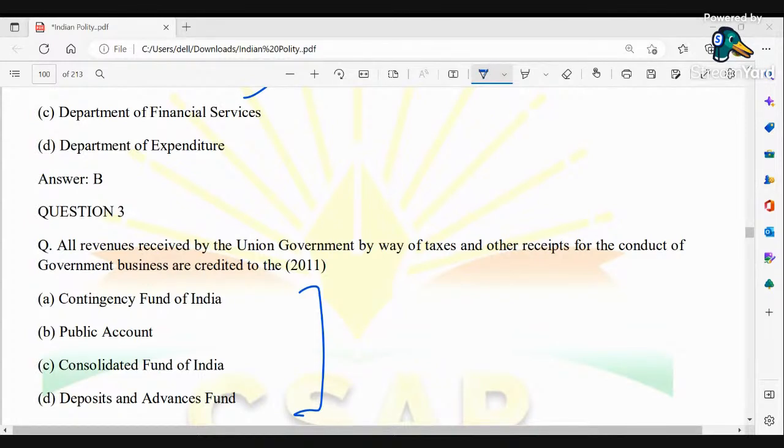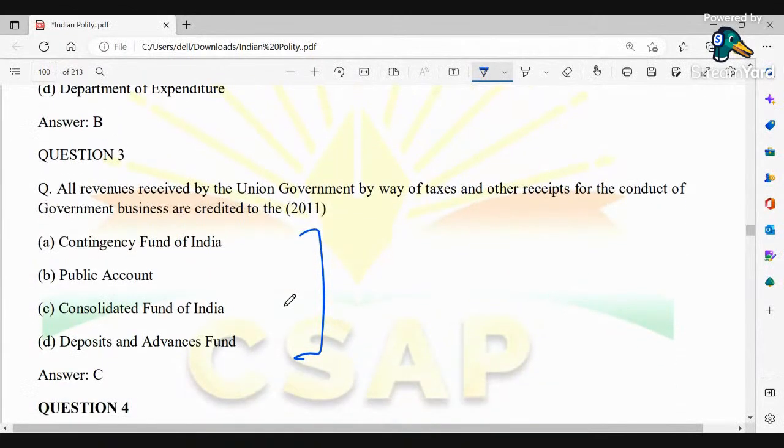Okay, revealing the respective answer. So here the appropriate answer is C, that is the Consolidated Fund of India. So all revenues received by the Indian government by way of taxes and receipts for the conduct of government business are credited to the CFI directly.